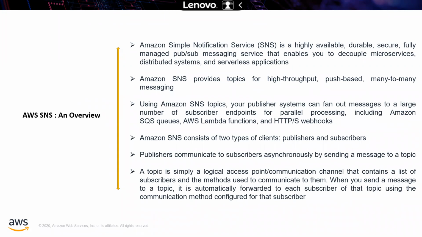This also provides high throughput, push-based many-to-many messaging. The main difference between SQS and SNS is SQS is a pull-based service, but SNS is a push-based service. So messages will be pushed whenever they are sent.